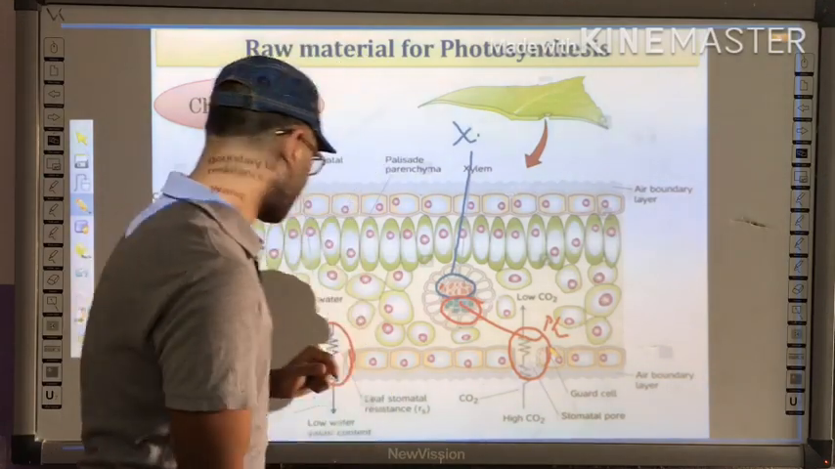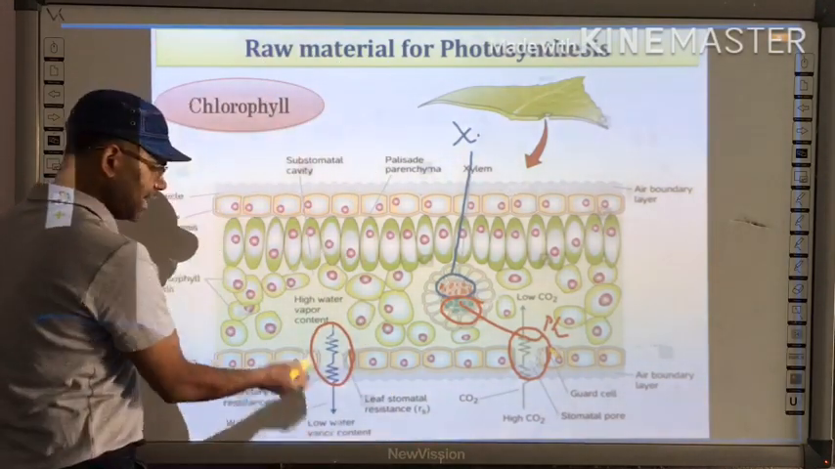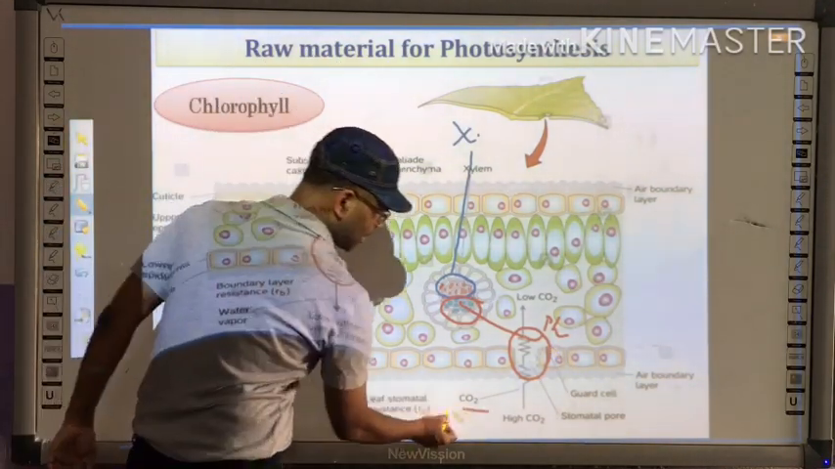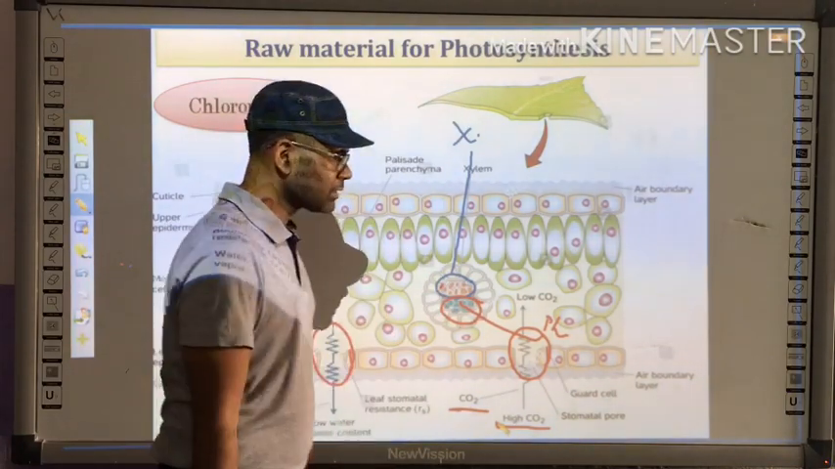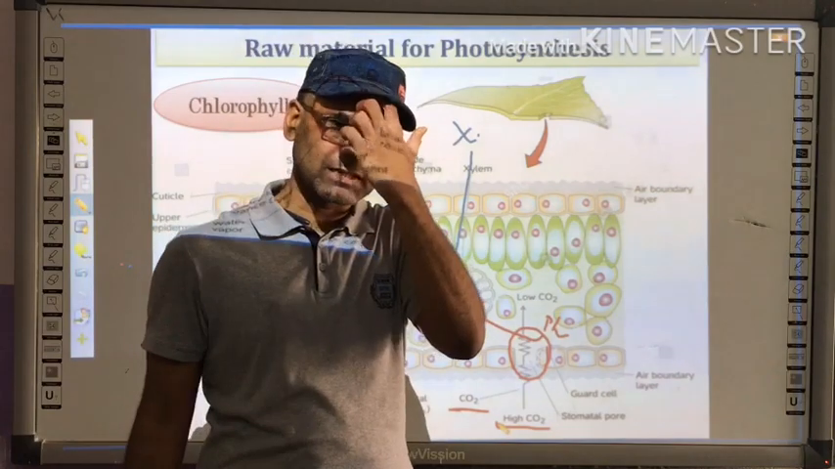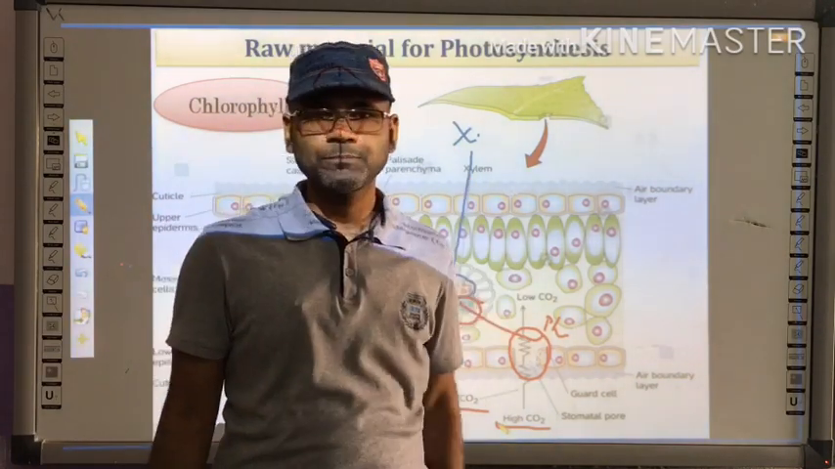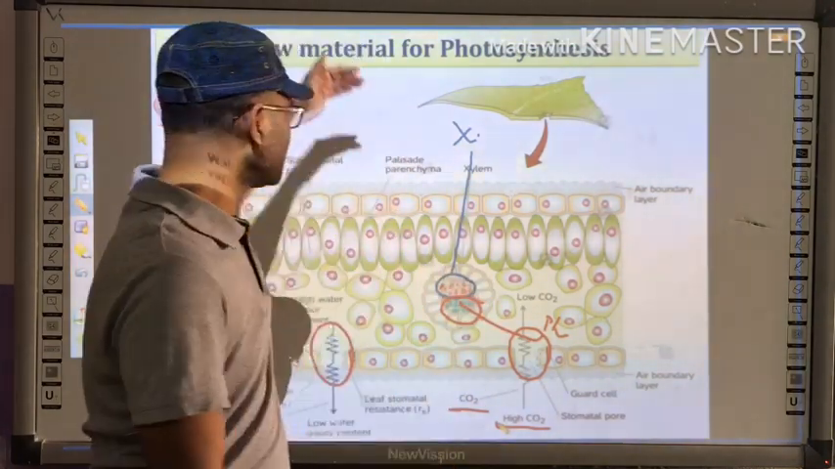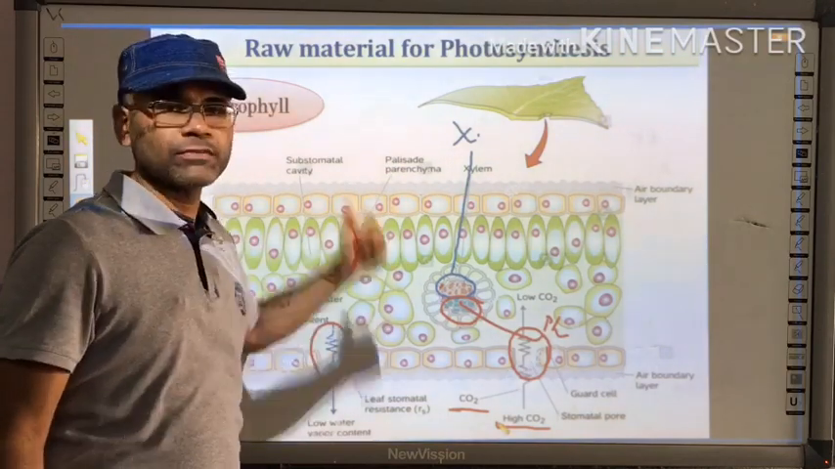These stomata are responsible for the exchange of gases like carbon dioxide and oxygen. They are also responsible for transportation of water. So that we will discuss in the next part. Okay, so this is a longitudinal section of a leaf.